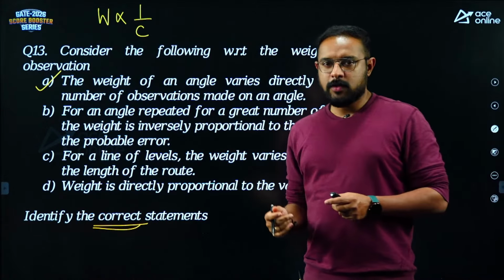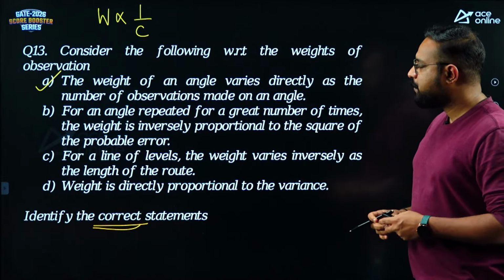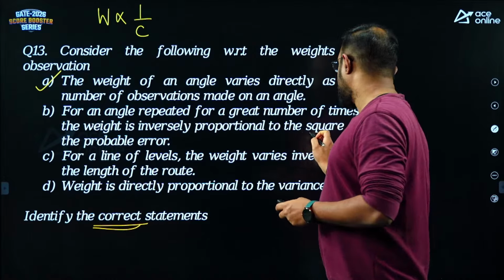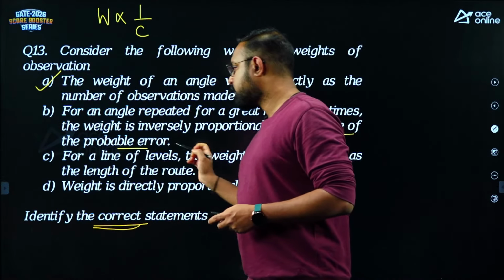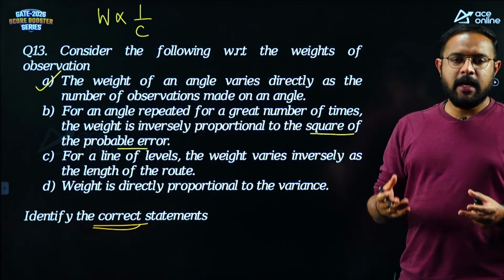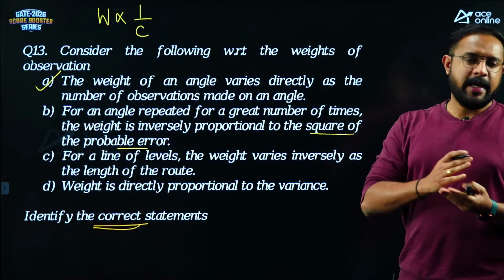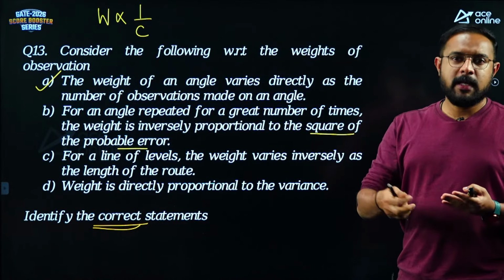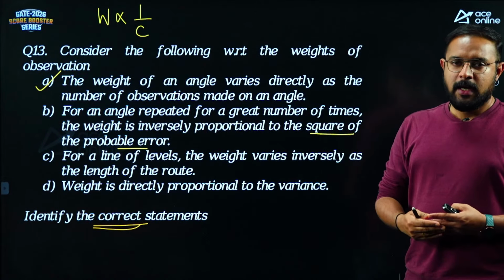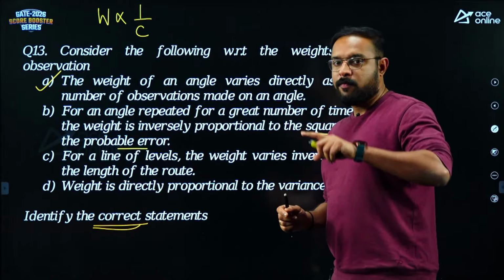Mathematically also you can see it. You can just go and look at the notes, you can just read the material. Now here they are saying weight is inversely proportional to the square of probable errors. We know from the rules of adjustments that whenever I give you quantities A, B, C, D, etc., with their probable errors EA, EB, EC, etc., the corrections to observations are always proportional to the square of probable error.